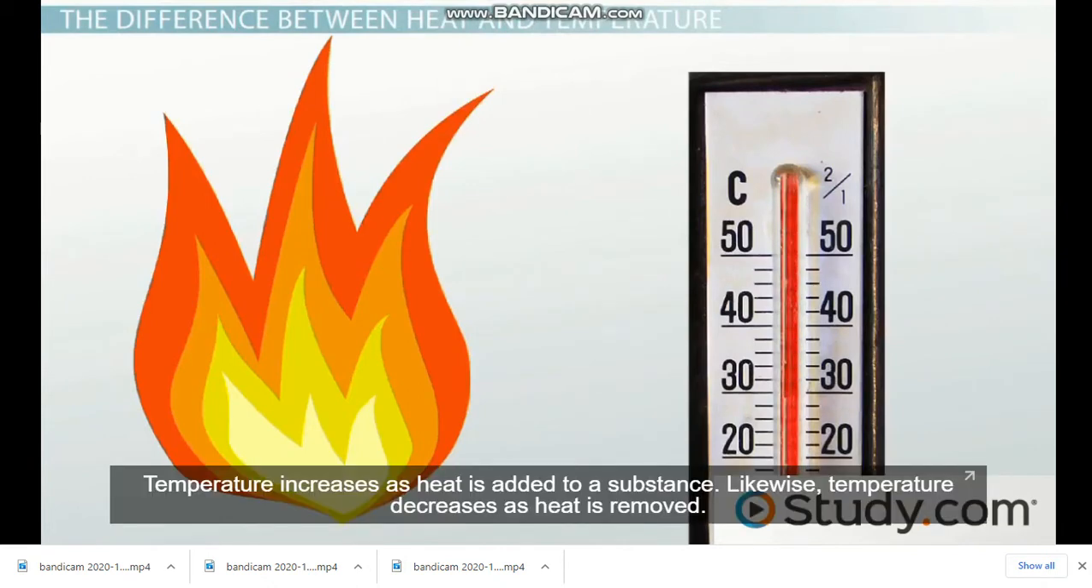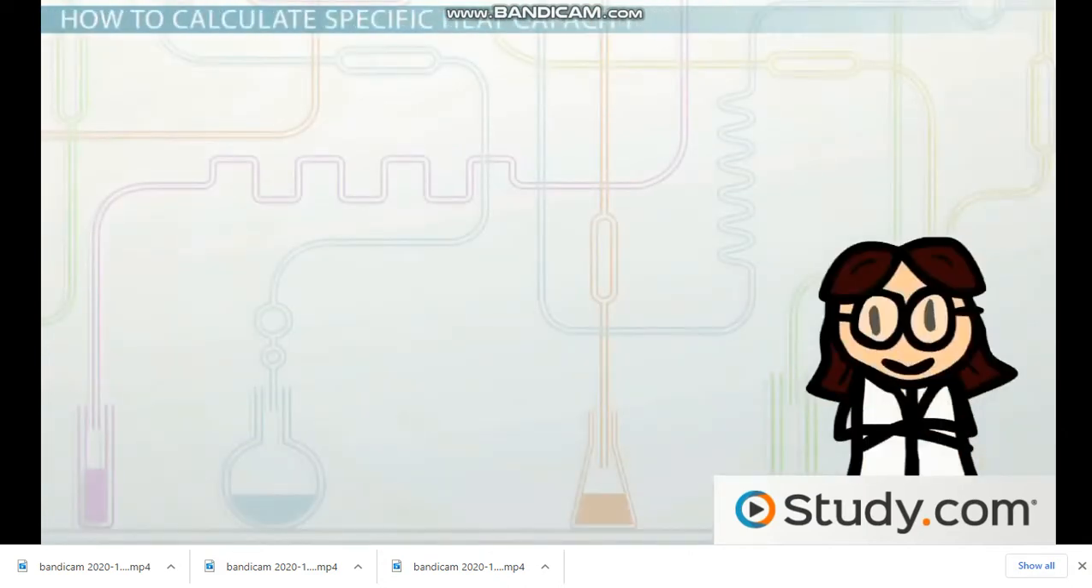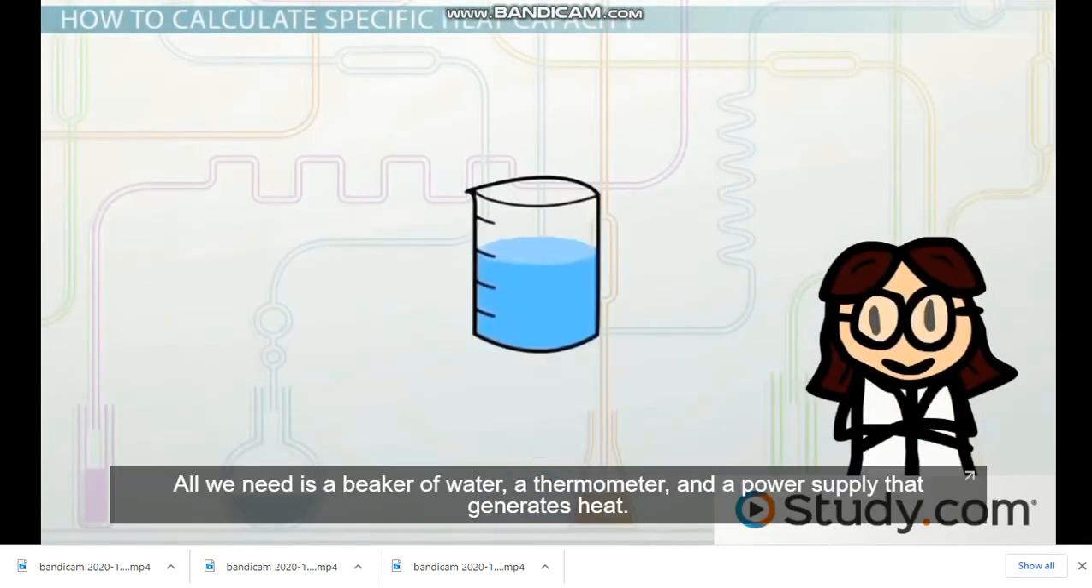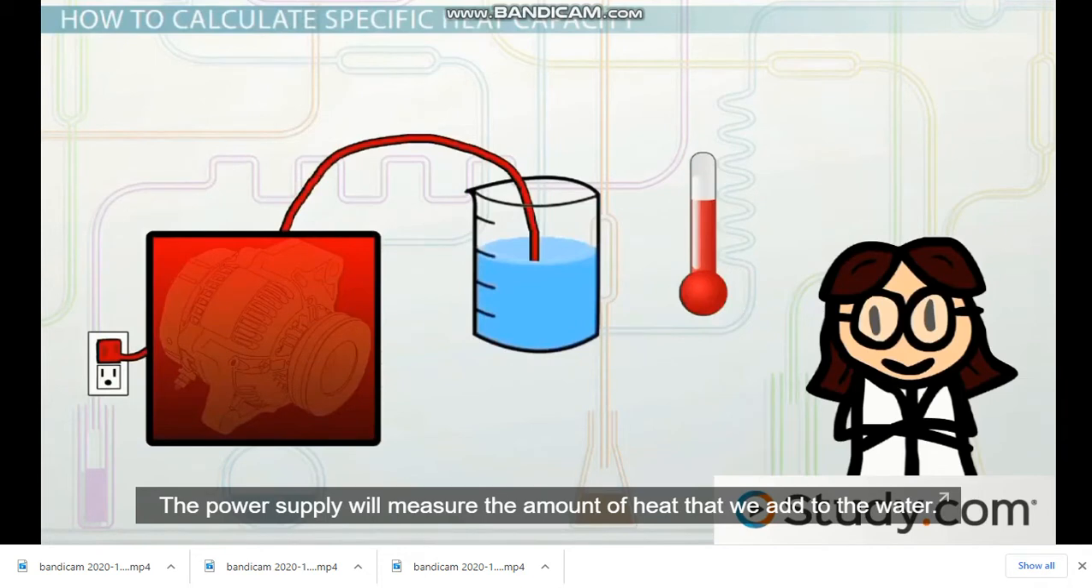Temperature increases as heat is added to a substance. Likewise, temperature decreases as heat is removed. Let's do a little experiment. All we need is a beaker of water, a thermometer, and a power supply that generates heat. The power supply will measure the amount of heat that we add to the water.